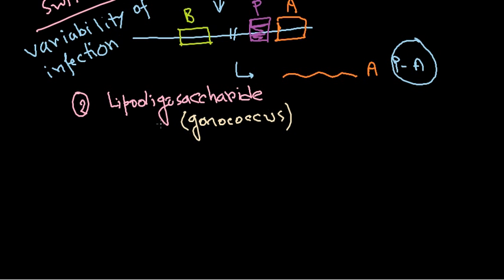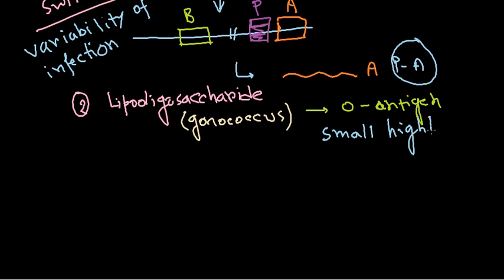But in this case, the O antigen region consists of a small but highly branched chain. That's the variation of lipooligosaccharide from lipopolysaccharide.